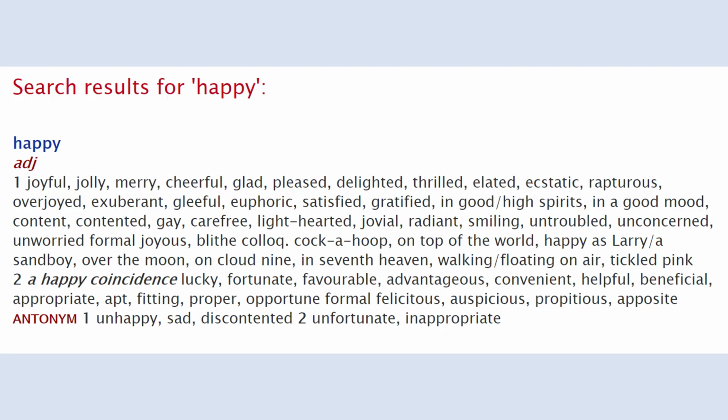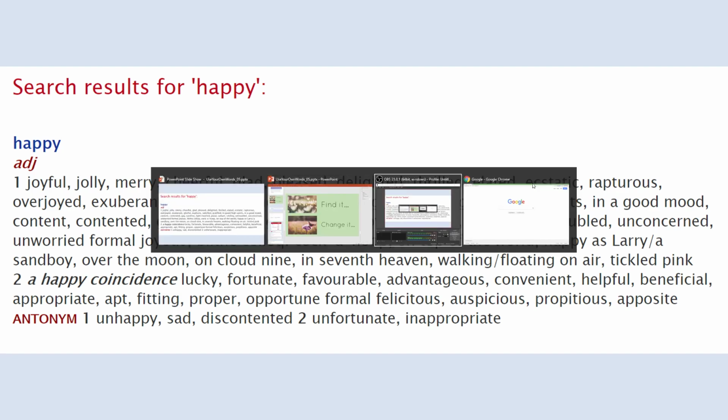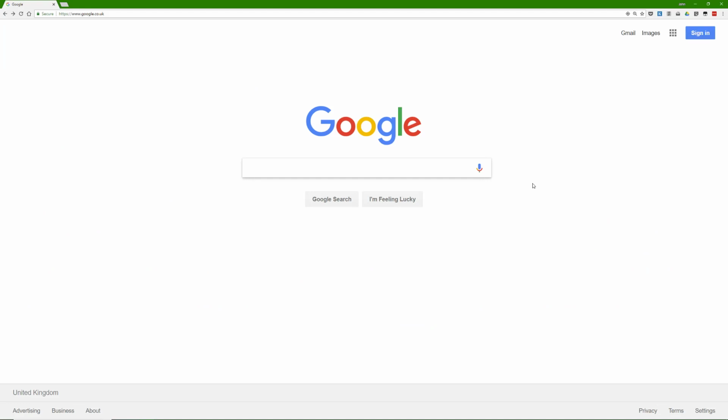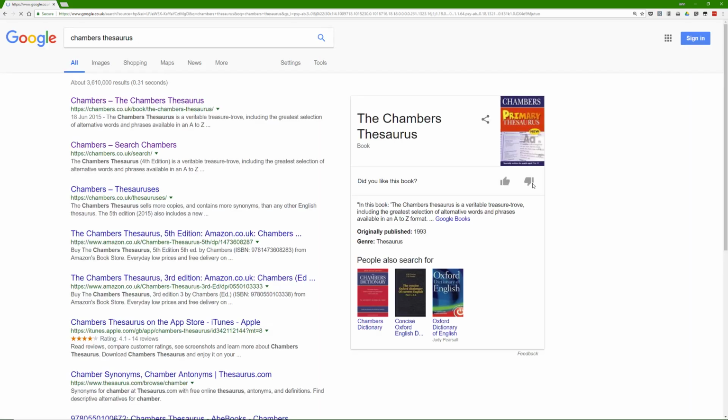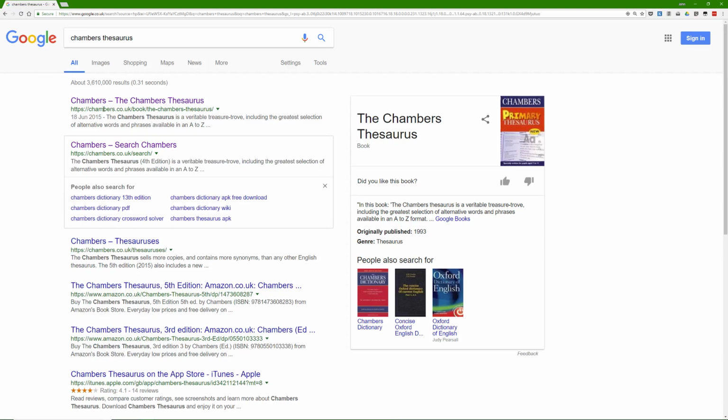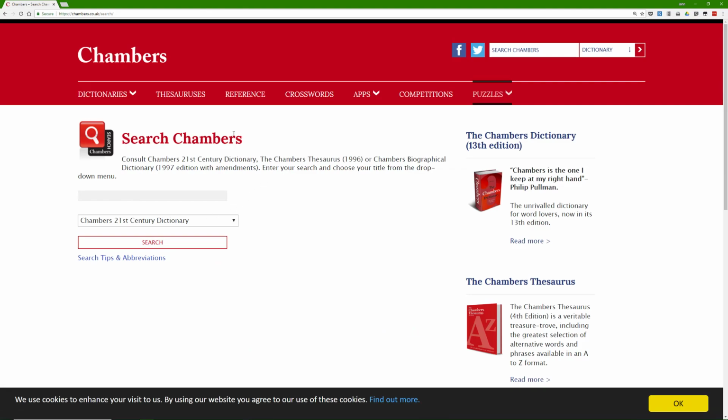Let's go and see what that looks like on the browser. So if I go over here to Google, or any search engine, doesn't matter which one you use, and I'm just going to type in Chambers Thesaurus. And in the search results here, I've got Chambers, the Chambers Thesaurus, but I like this one here that says Search Chambers. It's all bringing me to the same site, but this is bringing me to the exact place in the site that I want. Okay, and it brings me here.